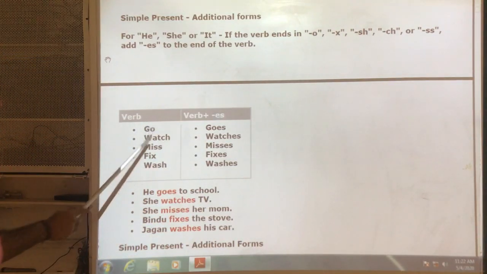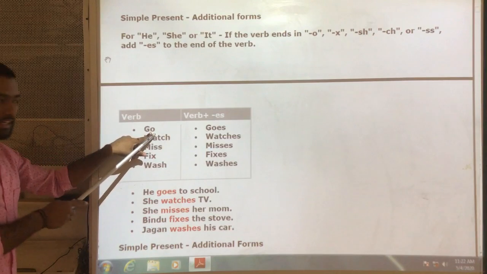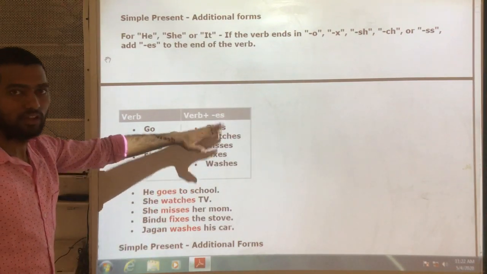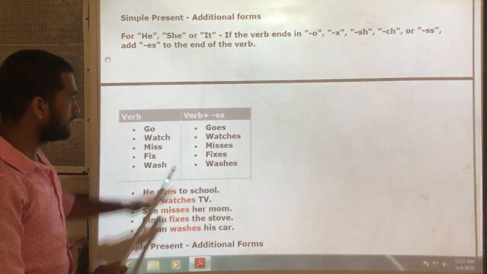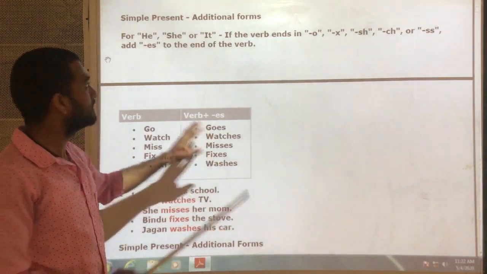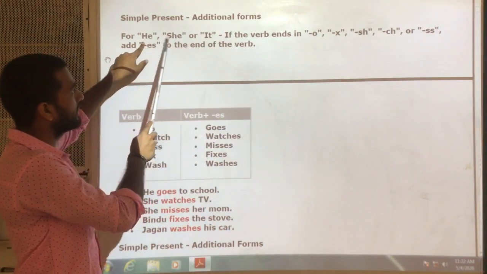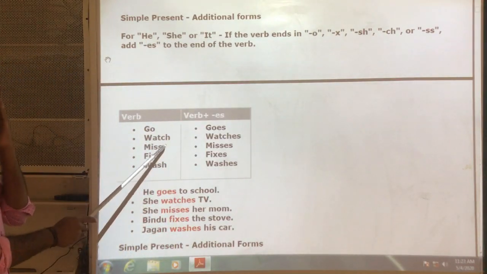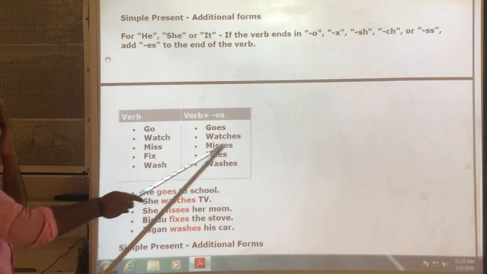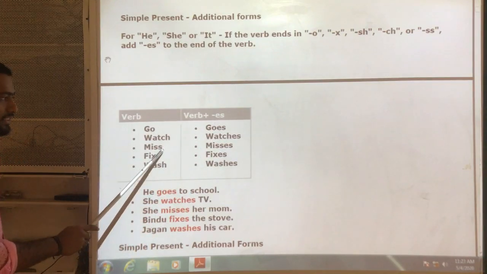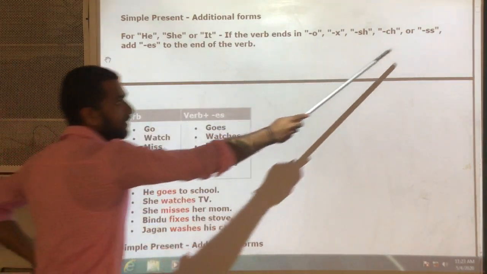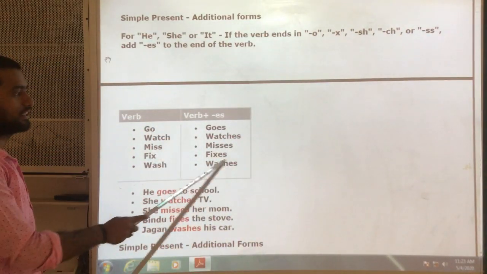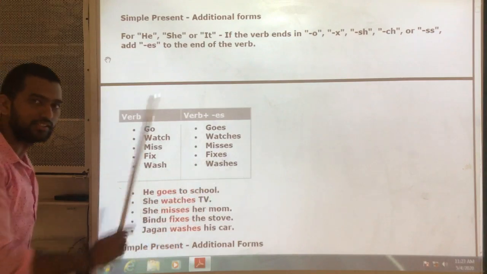Go. Here, o is the last letter. That is why I have added es to it. Goes. And this rule is only for when the subject is he, she or it. Understand? Next, watch. ch is there, so watches. Next, miss. ss is there, so misses. Next, fix. Fixes. Wash. Washes.